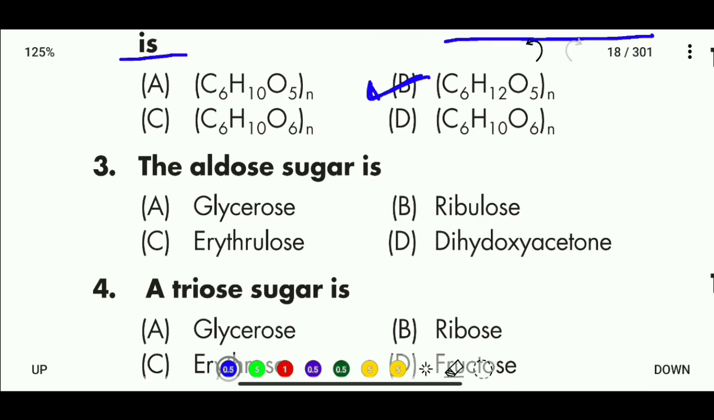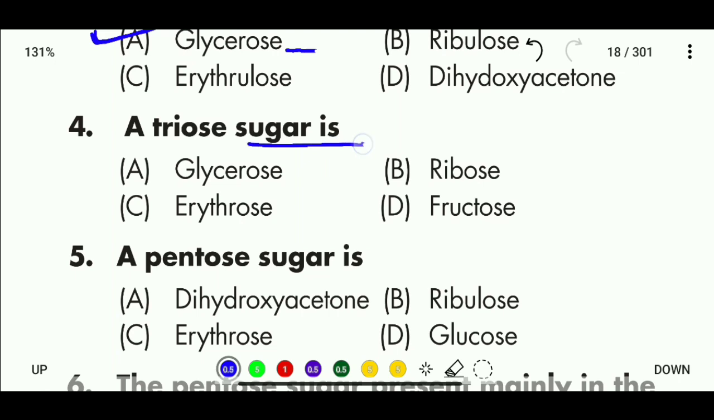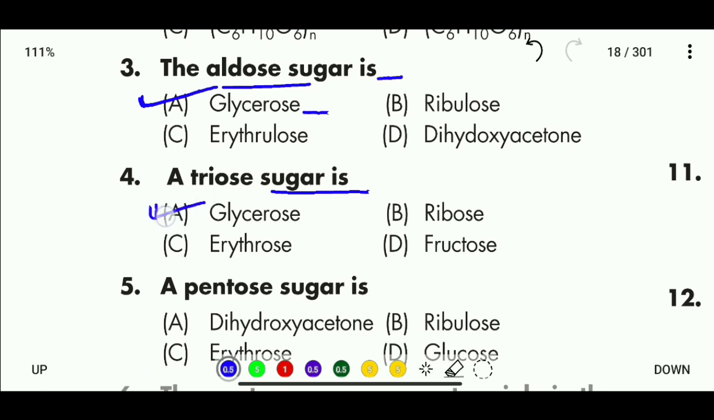Question number 3. The aldose sugar is glycerose, ribulose, erythrulose, or dihydroxyacetone. So the correct answer for aldose sugar is glycerose. Glycerose is the aldose sugar. Question 4. A triose sugar is, options here: glycerose, ribose, erythrose, and fructose. Glycerose is also a triose sugar and aldose sugar.